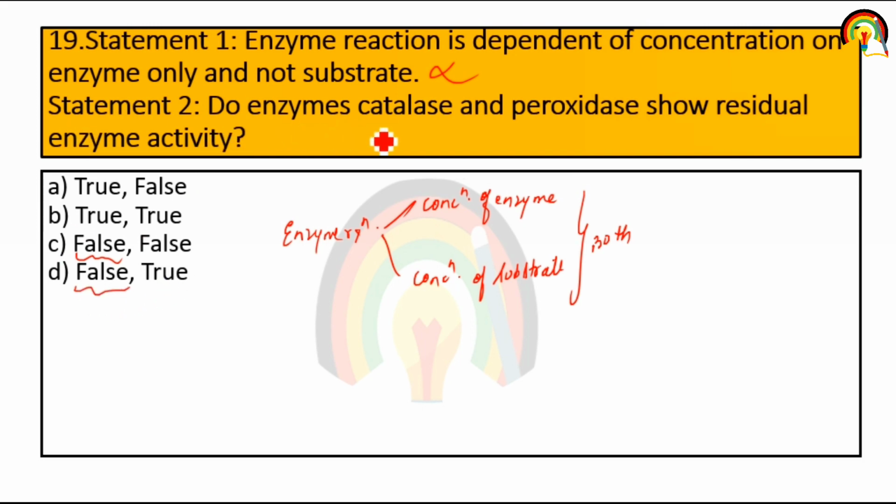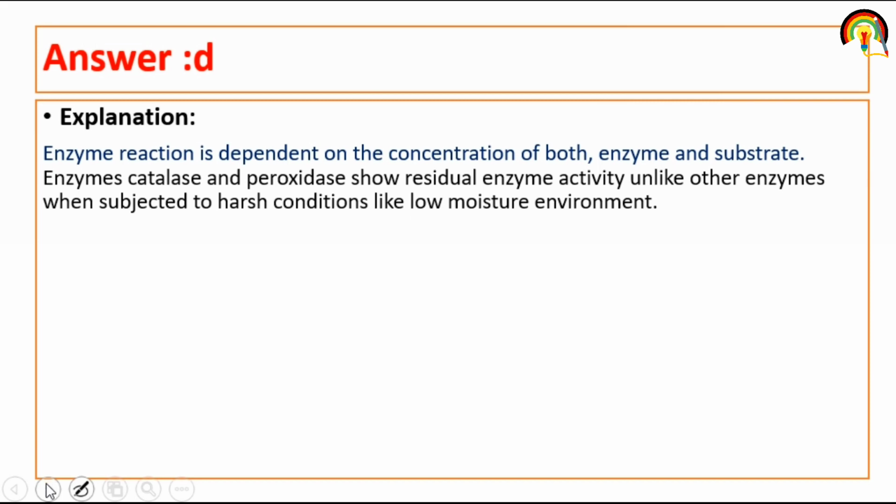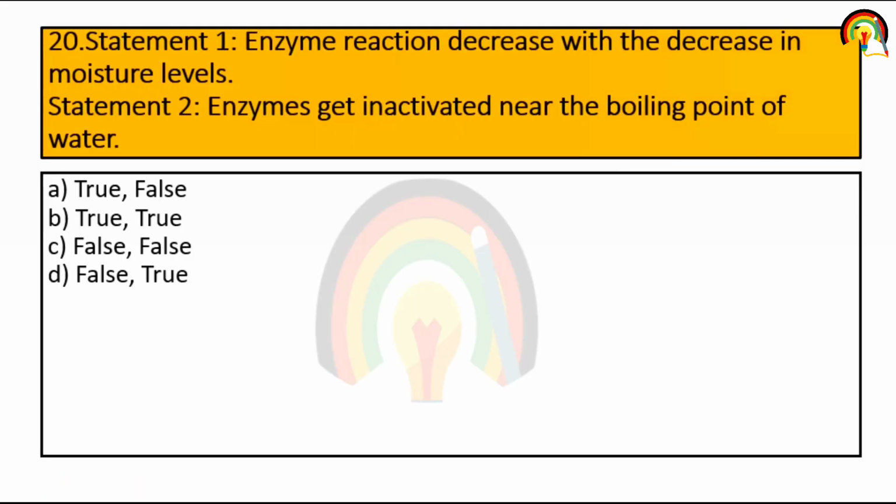Next. Do enzyme catalase and peroxidase show residual enzyme activity? Absolutely. It's true. So it's the fourth one. Next. Enzyme reaction decreases with decrease in moisture level, or enzyme gets inactivated near the boiling point of water. So enzyme gets inactivated near the boiling point of water. It's true. That is given in statements B and D. Enzyme reaction decreases with decrease in moisture level, absolutely true. So it's the second one.